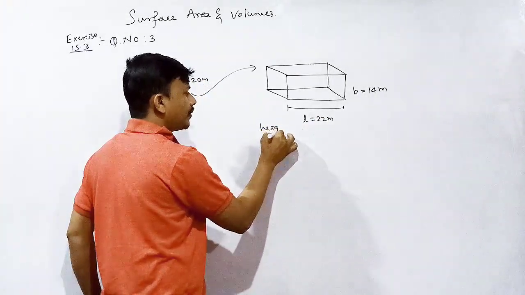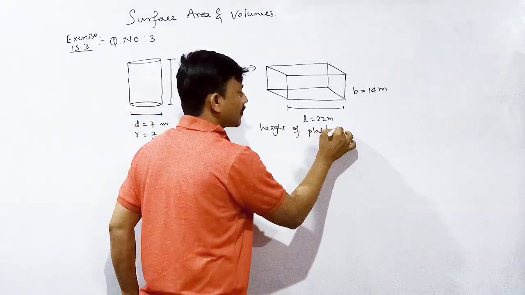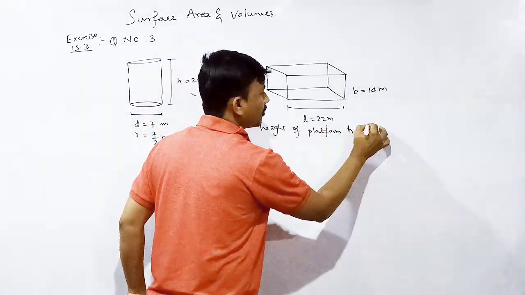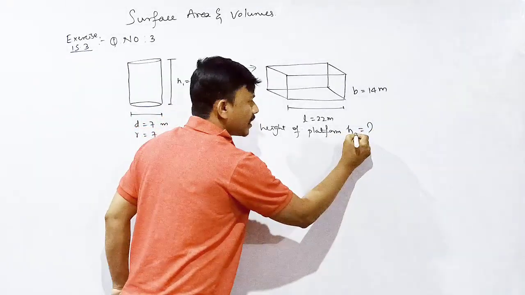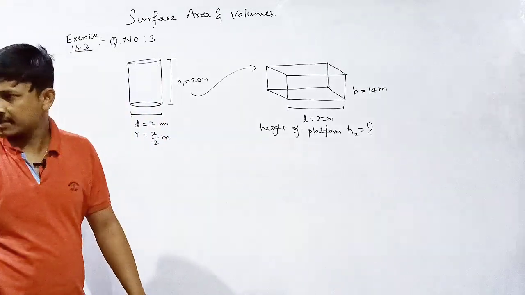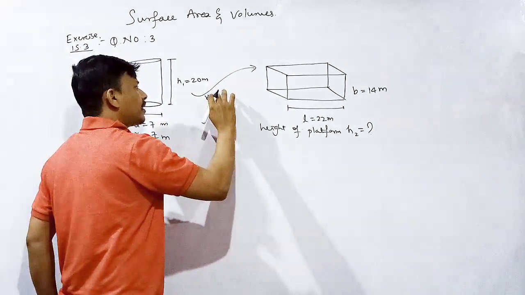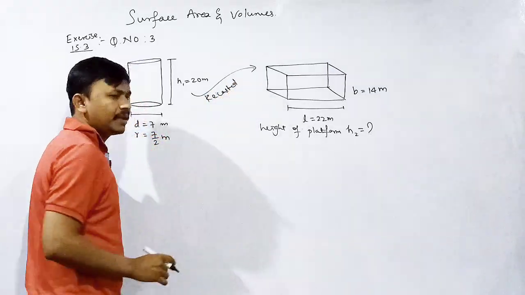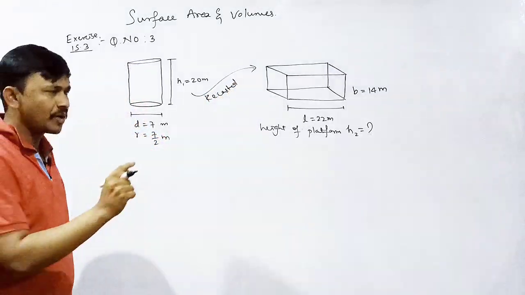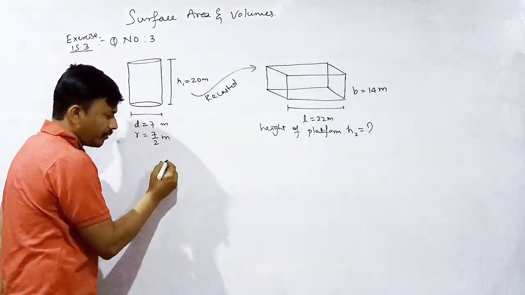Height of platform. H is equal to question mark. Consider this one as H1, this one as H2. Correct? Okay. Recasted. That means what? Volume remains same. Recasted means volume remains same. Volume of what? Cylindrical well.